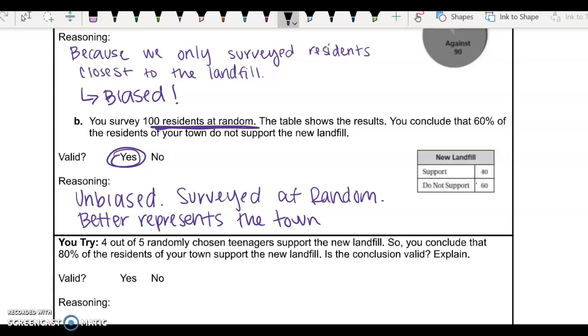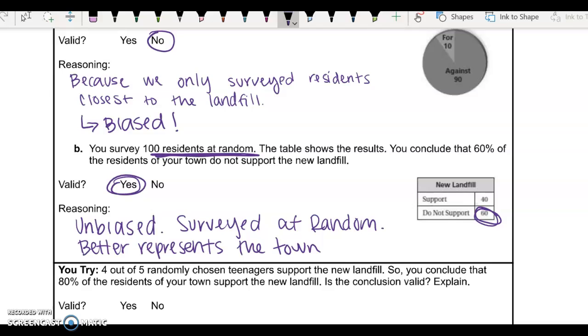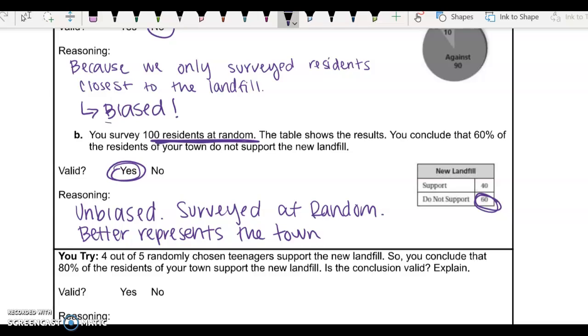Now, our conclusion was still the same. The majority of people don't want a landfill, but you can see that the results were a little bit closer. Instead of it being 90% against and 10% for, now we're at 60% against and 40% for it. So our results still came out similar. However, that's not always the case when we survey people and we have a biased group. We need to make sure that we are representing our population as a whole.